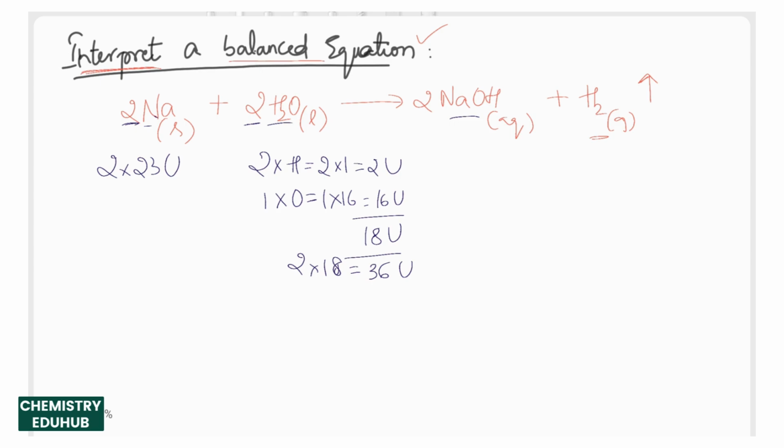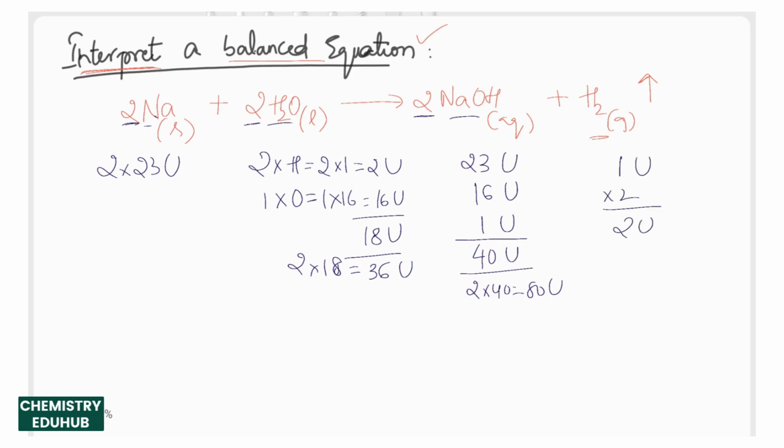Then we have sodium hydroxide, another compound. So one sodium is 23 unified mass, 1 oxygen is 16 unified mass, then you have 1 hydrogen, 1 unified mass. Overall it is 40 unified mass. But we have 2 units of sodium hydroxide, so 2 into 40 will be 80 unified mass. And for hydrogen, if you consider, hydrogen is 1 unified mass, but we have 2. So 1 into 2 you get 2 unified mass.